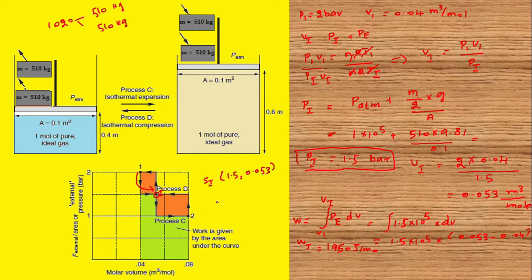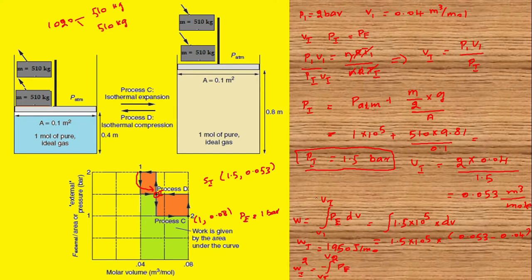Now let us calculate the work done from the intermediate state to state 2. For that, the pressure is 1 bar and the volume is 0.08 meter cube per mole. The moment the second weight is removed, P external will be 1 bar. Therefore, the work done for the intermediate to state 2 will be the integral from V intermediate to V2 of Pe dV.